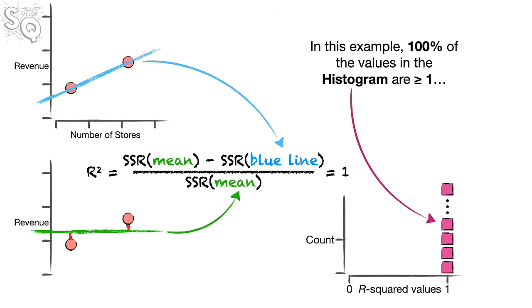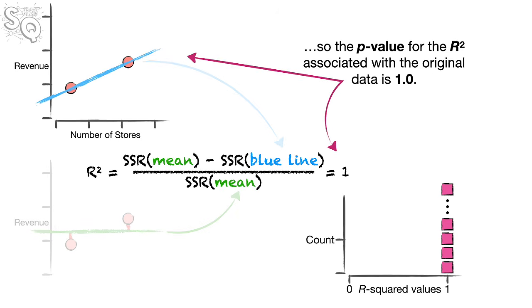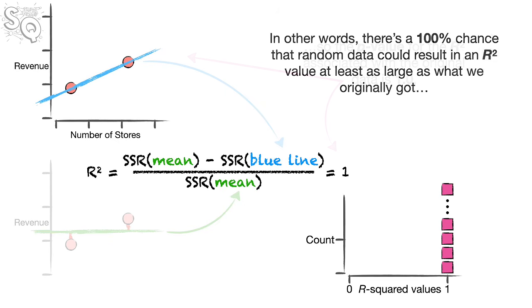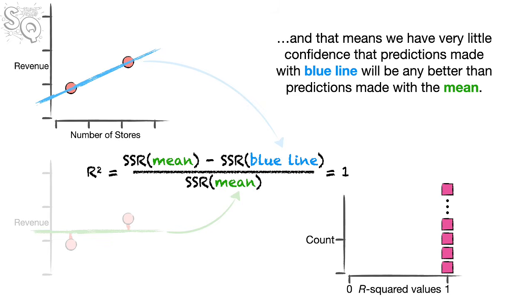In this example, 100% of the values in the histogram are greater than or equal to 1. So the p-value for the r squared associated with the original data is 1.0. In other words, there's a 100% chance that random data could result in an r squared value at least as large as what we originally got. And that means we have very little confidence that predictions made with the blue line will be any better than predictions made with the mean.